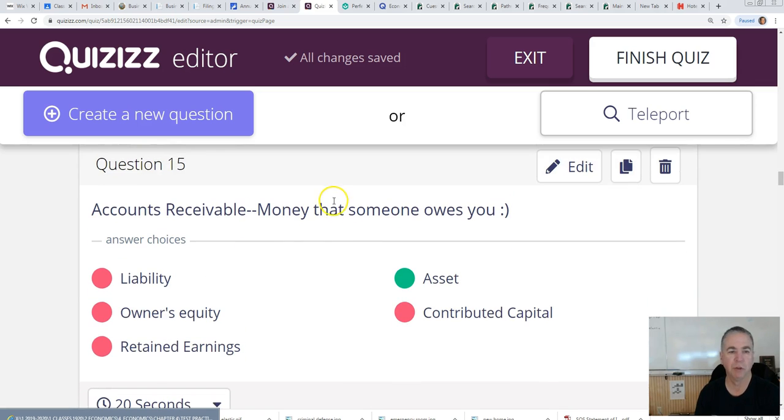Accounts receivable is real important. Accounts receivable is anytime somebody owes you money. And if somebody owes you money, that is classified as an asset.